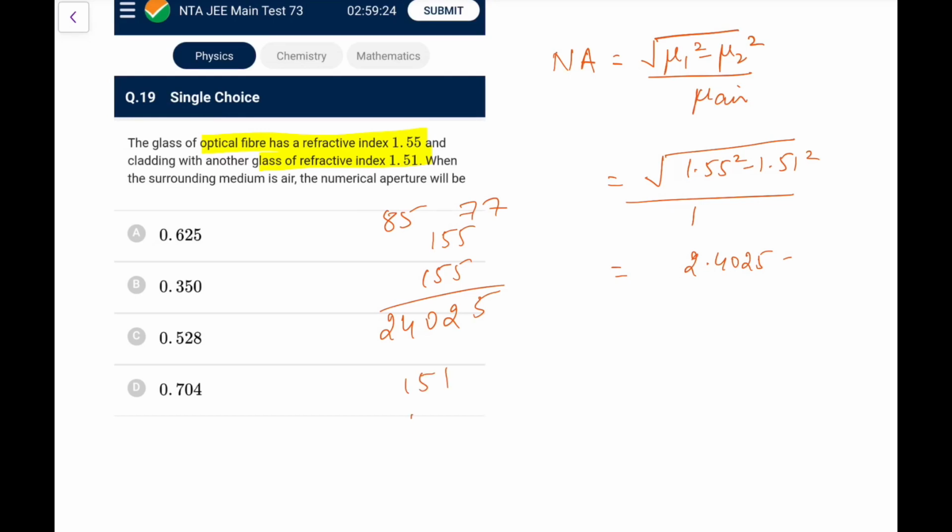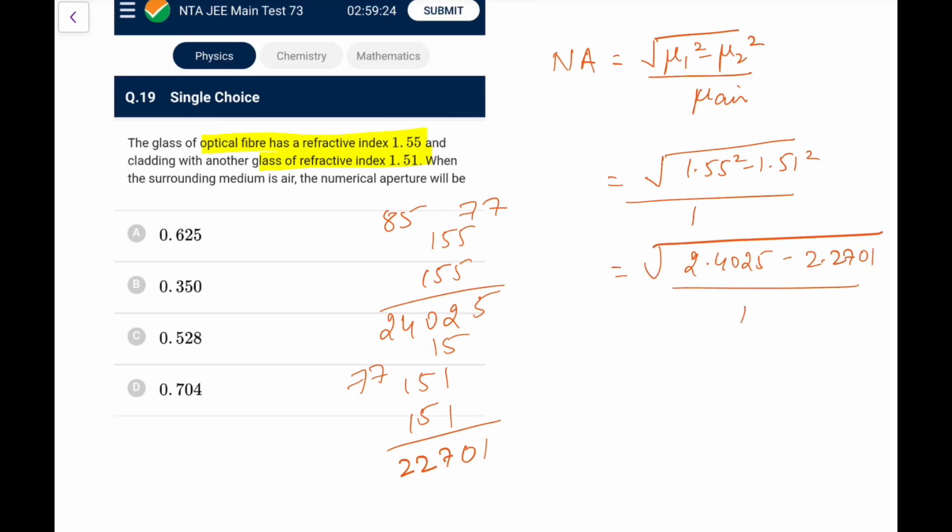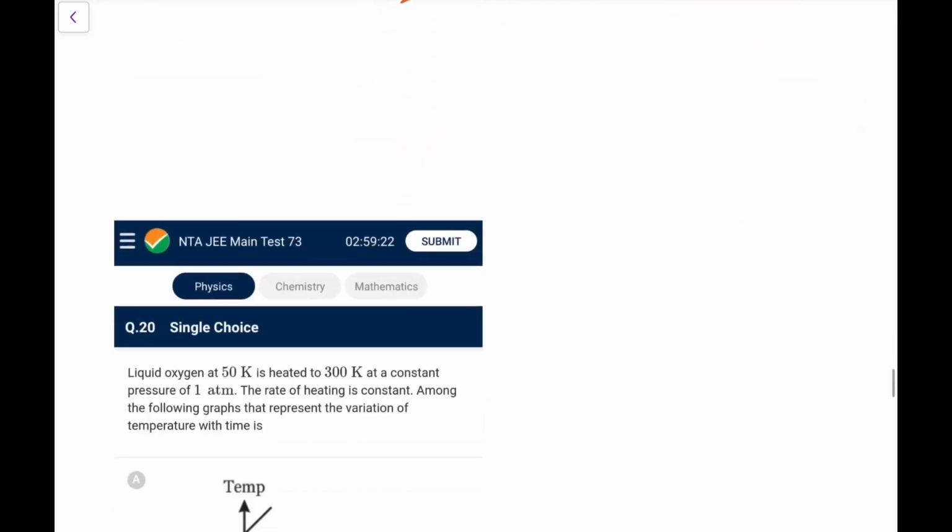2.4025, and similarly 151, let me try it, 151 ones are 151, 151 5s is 755 and 15, that is 770, 155 plus 77, that is 155, 205, 225, 227. So it is 2.2701 by 1. Okay, so it is 0.13, and 0.13 if I take the square root it would be slightly less than 0.4, so 0.350 I can go for. So this is a calculation plus this formula.